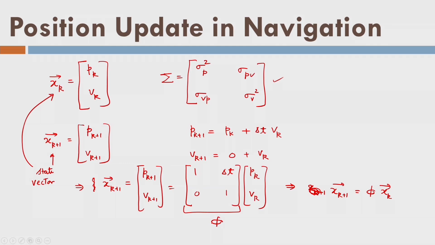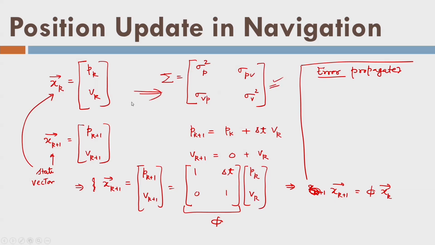Now what is the error that I expect in xk plus 1? The error is calculated by the law of error propagation. We know that the error in the kth position is this, and so I expect the error in the k plus 1 position as sigma k plus 1 equal to phi sigma phi transpose at the kth state.